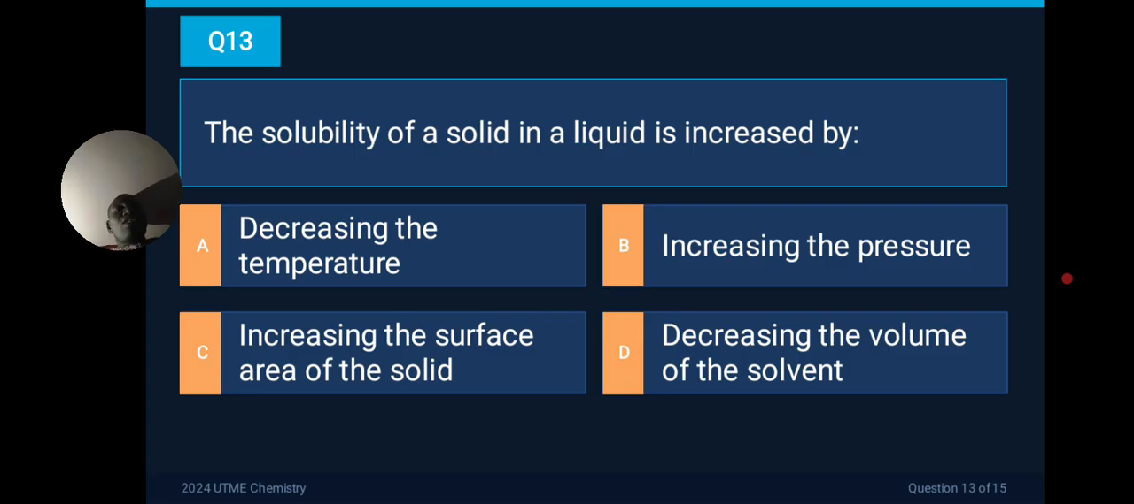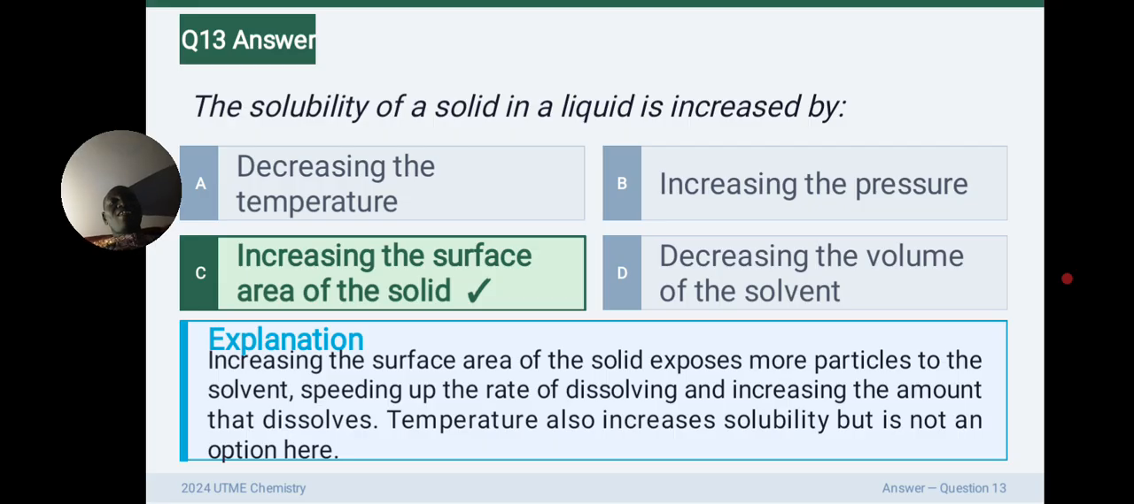What makes the solubility of a solid in a liquid to be increased? A, decreasing temperature. Really? If you decrease the temperature, it will dissolve fast? No. B, increasing the pressure. Okay, we are talking about solubility here, so pressure has less to do with that. C, increase the surface area of the solid, and D, decrease the volume of the solvent. Can you guess the correct answer? Yeah, increase the surface area.